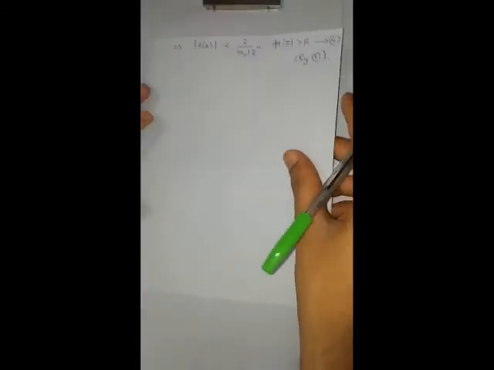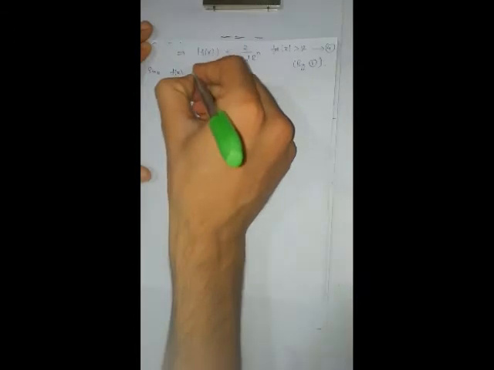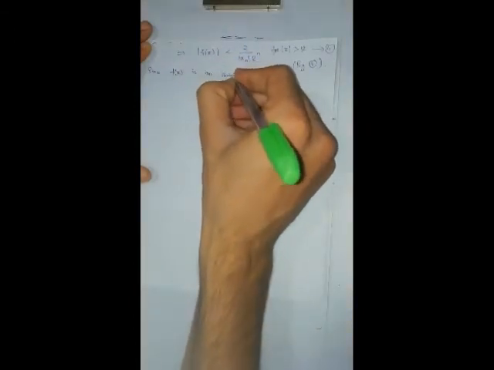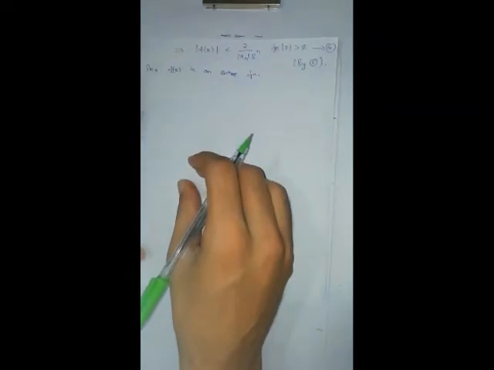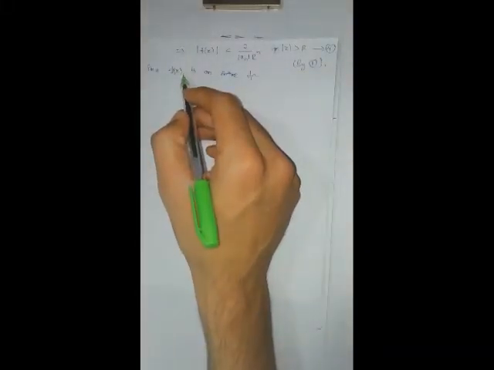Now, since f of z is an entire function, what is the definition of entire function? A function which is analytic in the entire complex plane, then it is said to be an entire function. Every analytic function, what is the definition of analytic function? A function which is differentiable everywhere, then we say to be analytic. Every differentiable function is continuous. This implies the given function f of z is continuous everywhere.